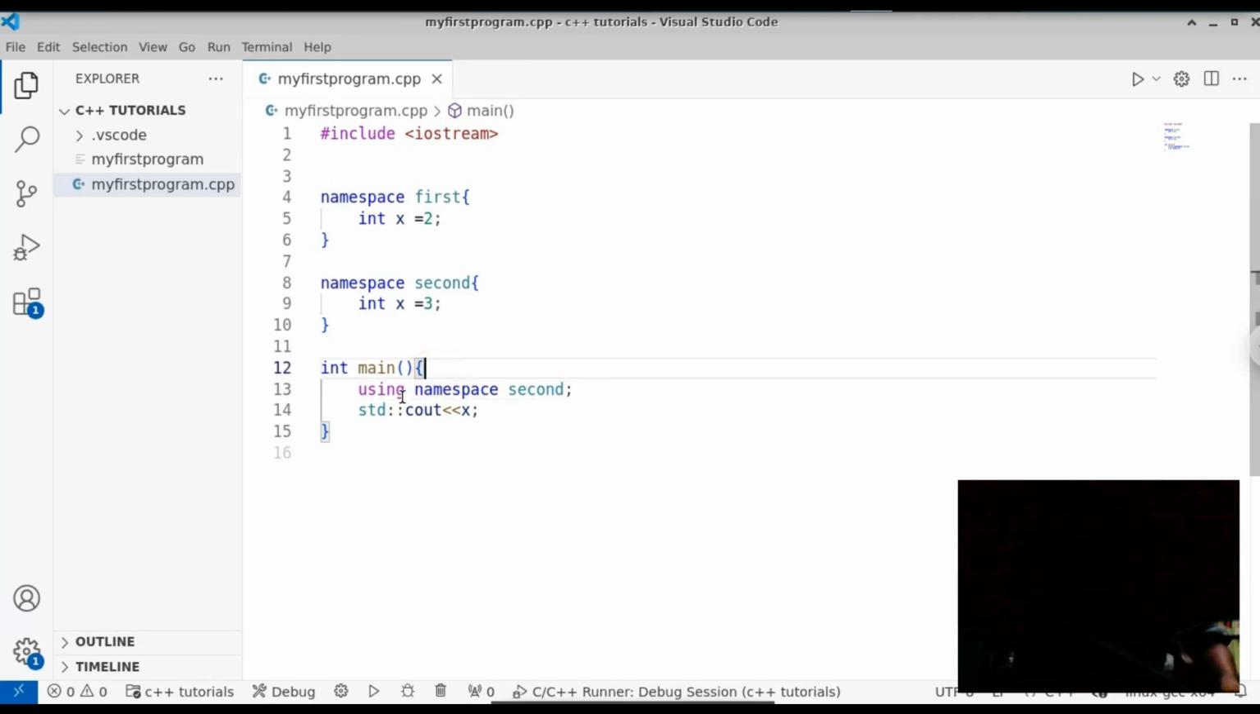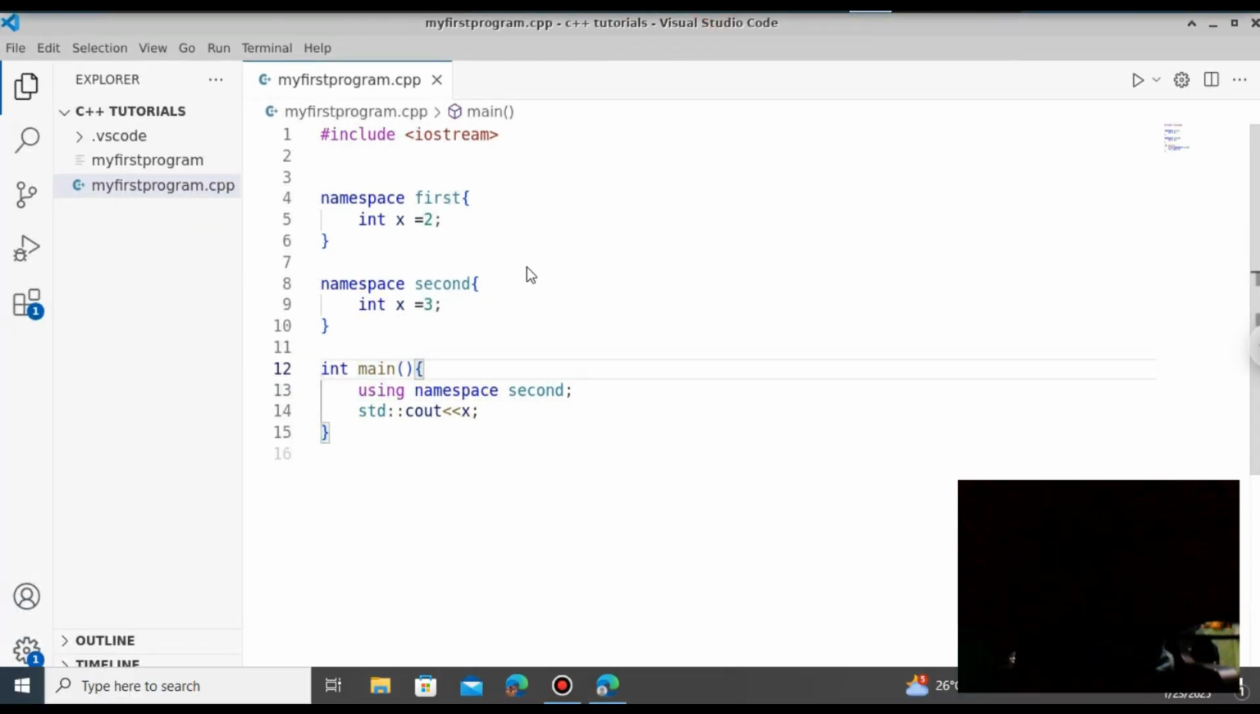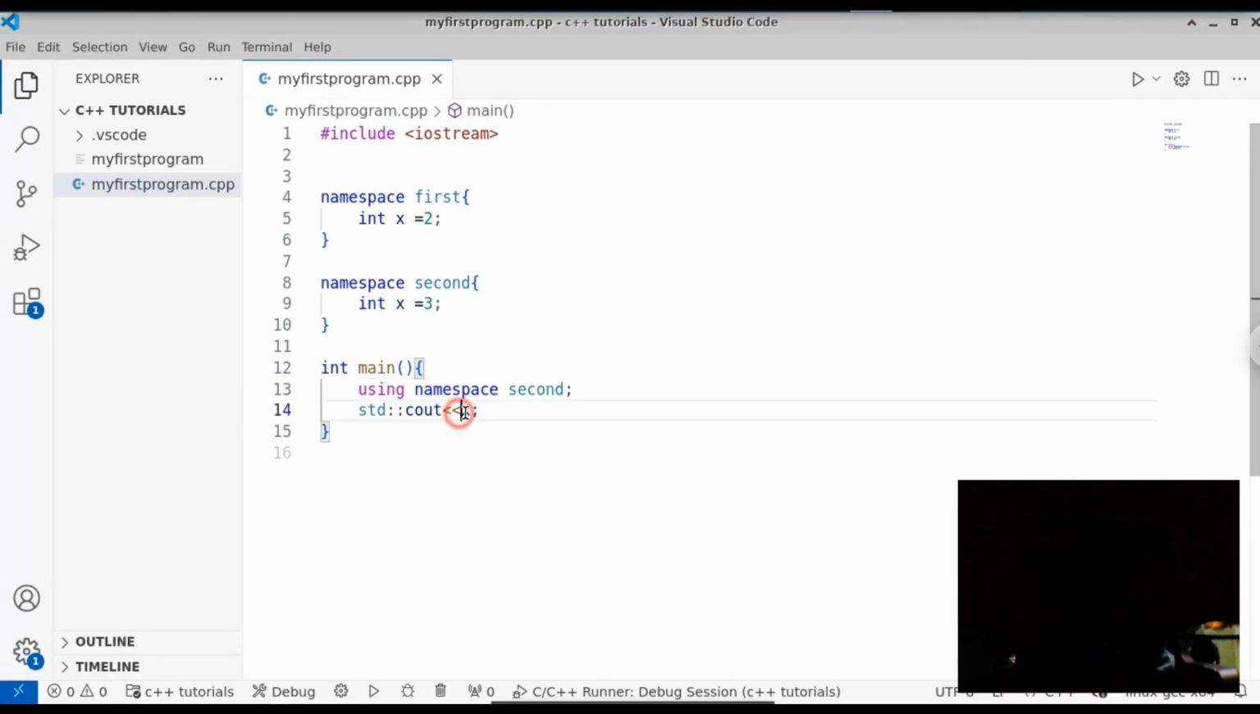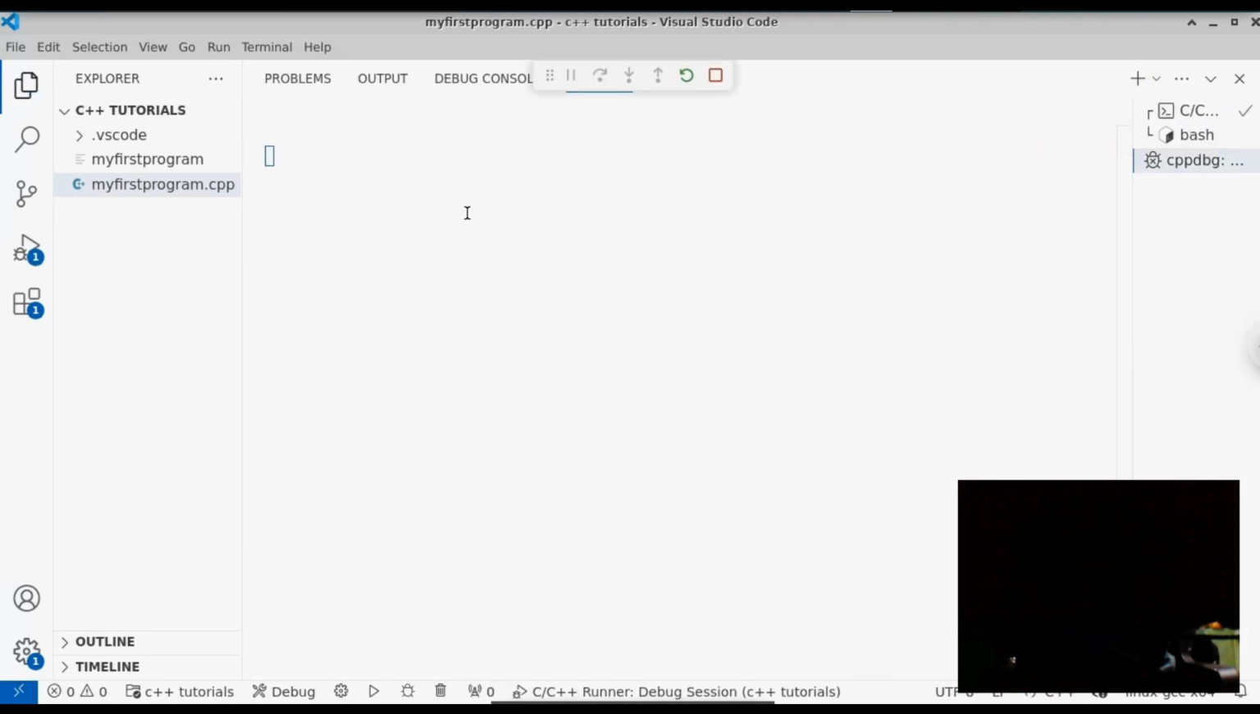But if you want to access the value from the first namespace, you still have to prefix it. So if you want to access the x variable from the first namespace, you still have to prefix it. So we're going to prefix it with first, use the scope resolution operator and the variable x. If you run this file now, you can see that we get the value 2.